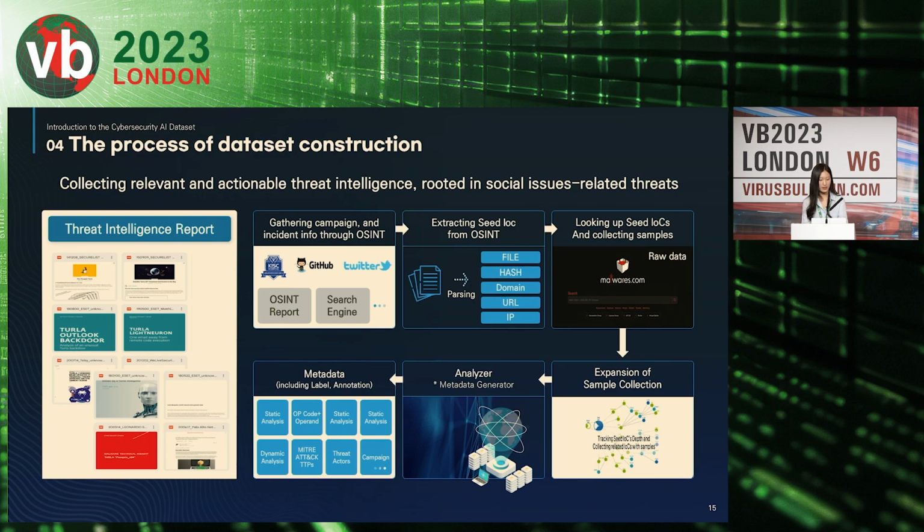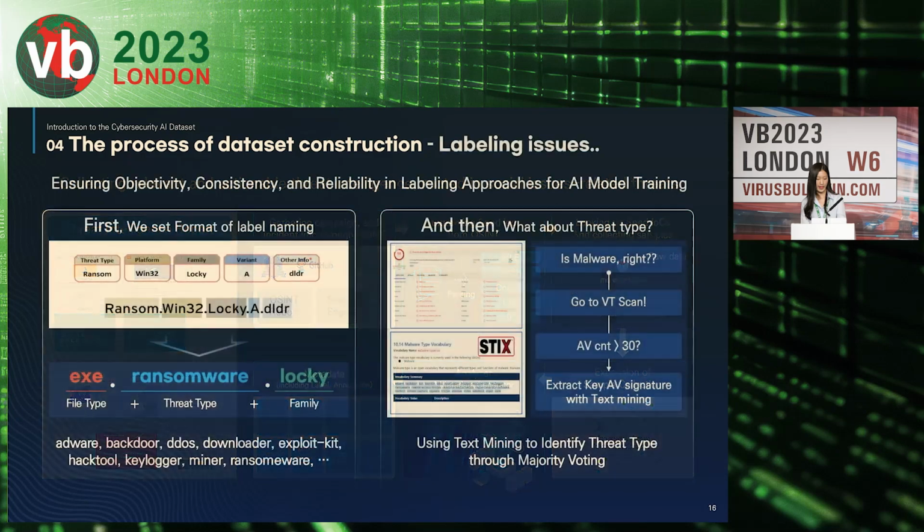So by analyzing the files we collected, we checked both how they are consistent and how they acted. And then we created metadata using the features extracted in this way. And about labeling threat types.